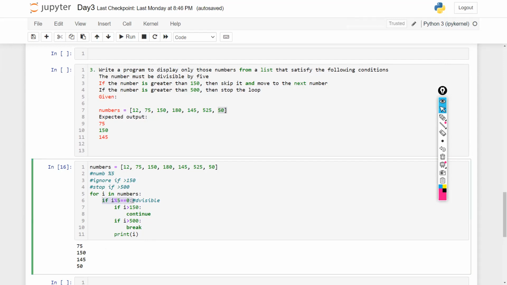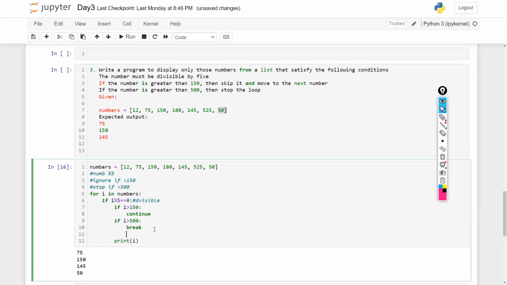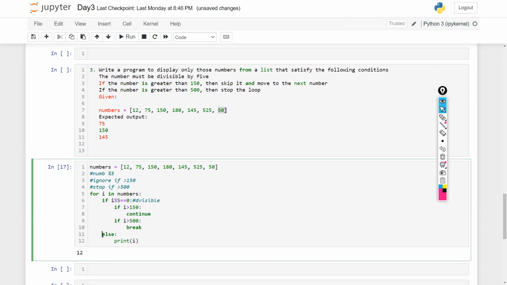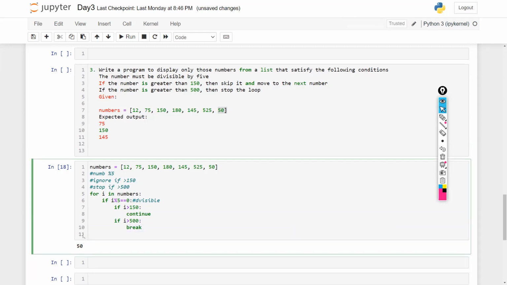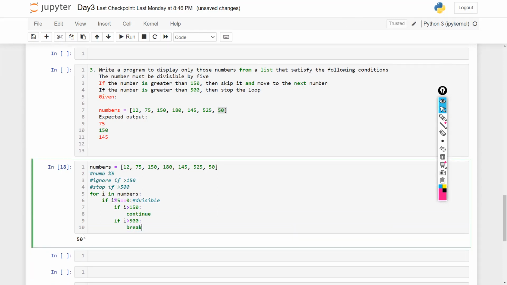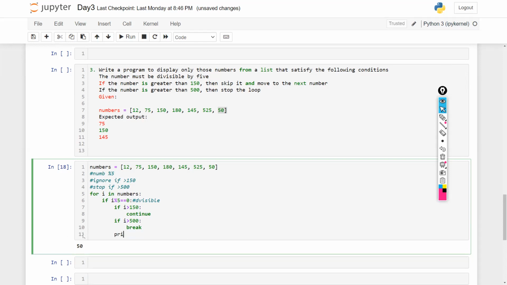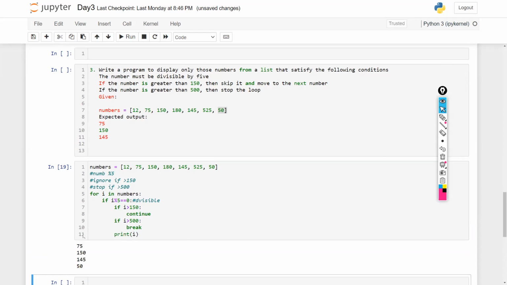If it is divisible by 5 and if it is greater than, I would write here, and there is one more concept, the else concept, print 50. Just a second, let me try this first. So if it is greater than and it is printing here, print I, if we do this, it is printing 50 also. So to remove this 50, the for loop should break at this point.